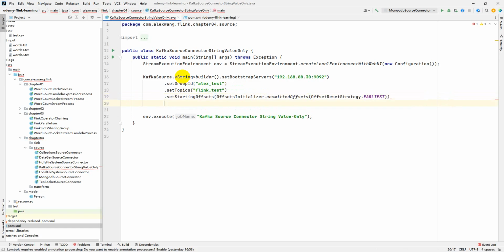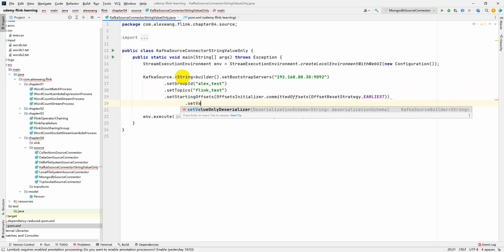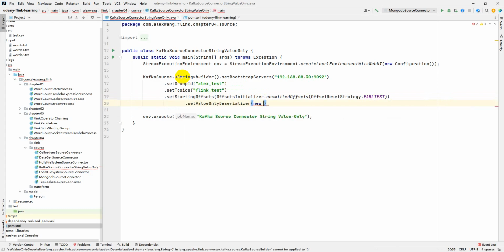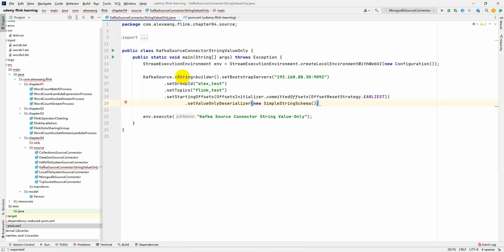All right. And give the value only deserializer, because in this lecture we just focus on the string value part. We can use the built-in simple string schema directly. So create the instance and specify it.